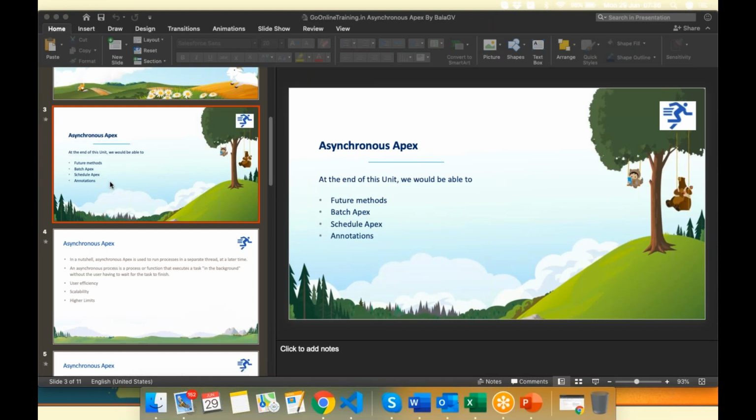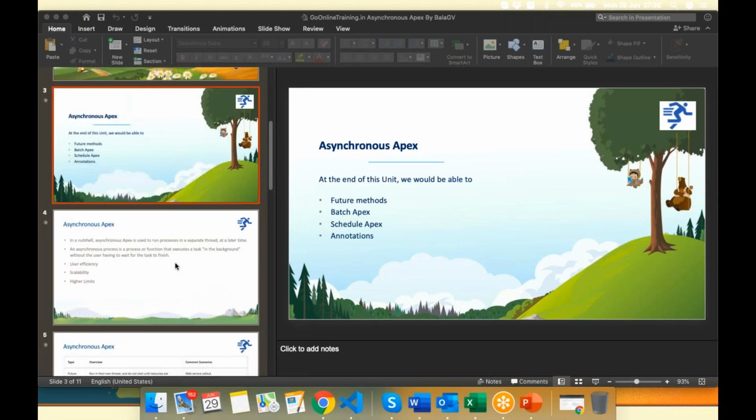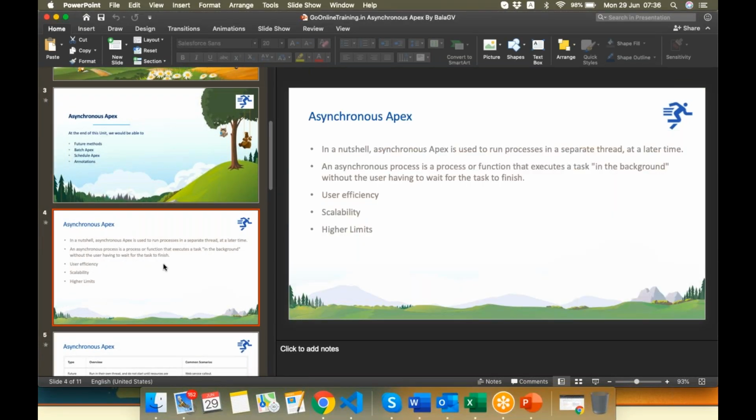Okay, so today we will discuss batch effects in the asynchronous effects. As we discussed earlier, asynchronous effects is an effect which executes out of the user context, right? It goes out of the transaction. So whenever a user creates a record,